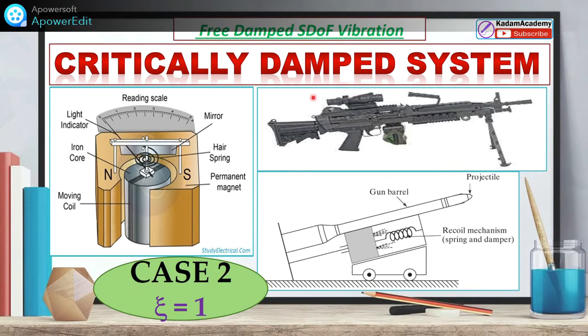What are critically damped systems? This is one of the conditions for viscous damping. In this, zeta is equal to 1. That means critical damping. The damping coefficient is equal to the critical damping coefficient, C is equal to Cc.